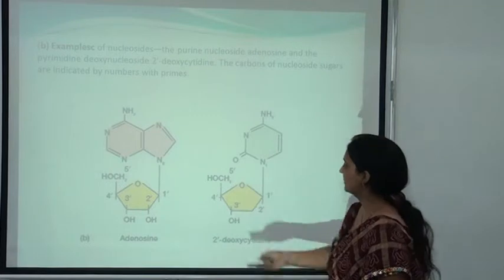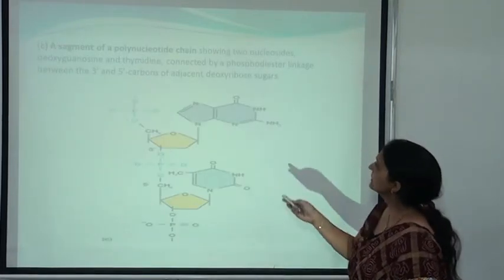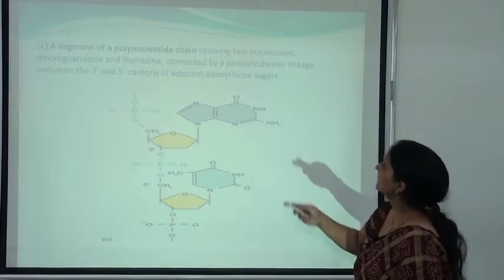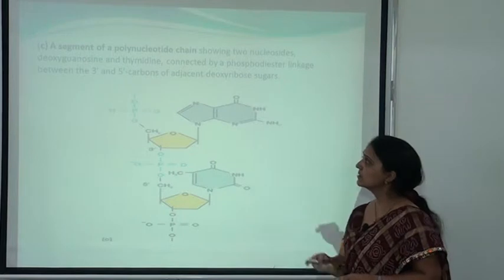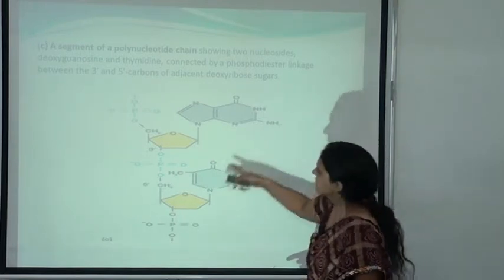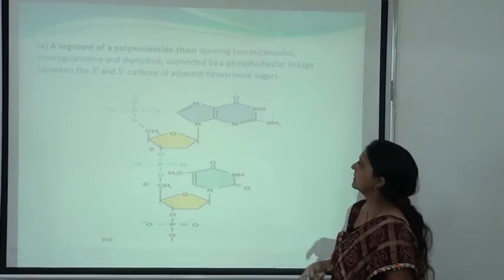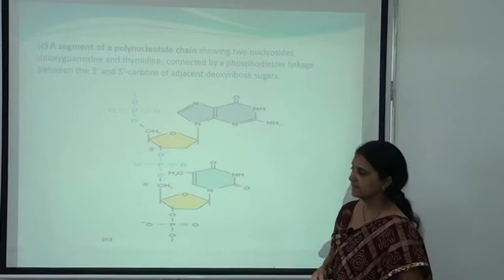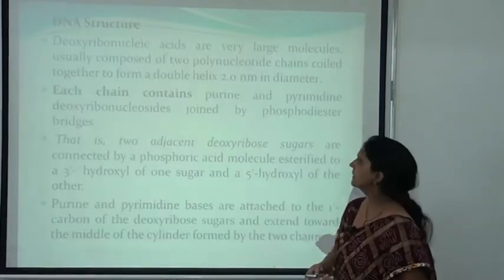Here you can see the structure of the adenosine and deoxycytidine. Here you can see the segment of a polynucleotide chain which shows two nucleotides. One is the deoxyguanosine and thymidine. They are connected by the phosphodiester linkage. This is the phosphodiester linkage between the 3' and 5' carbons of the adjacent deoxyribose sugar. This is the phosphodiester bond. Here is the phosphodiester bond.